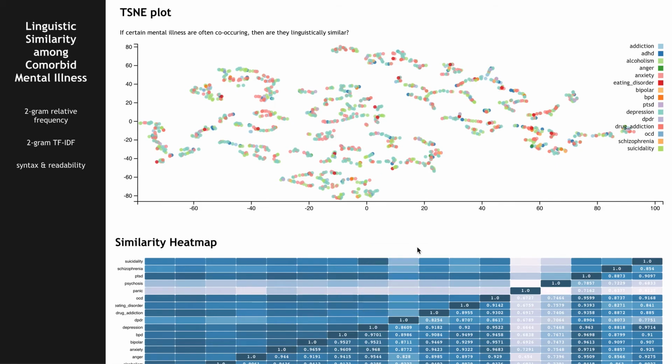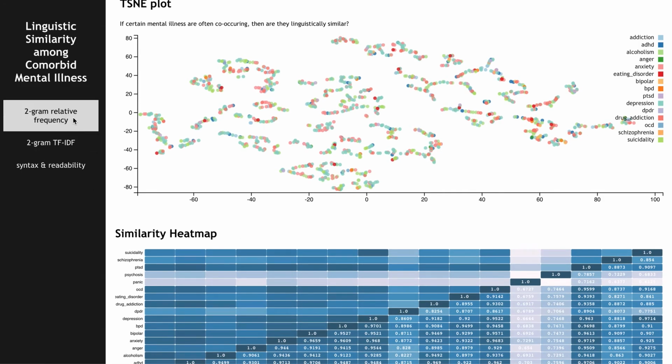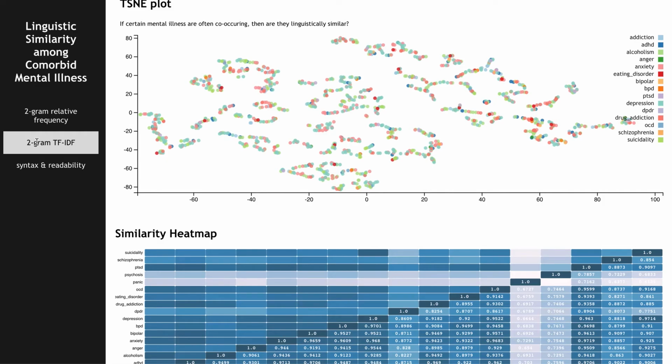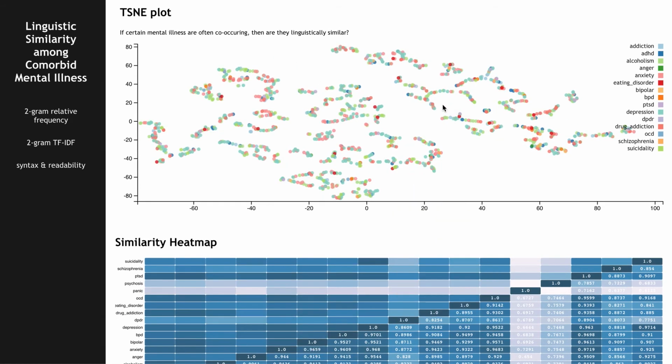So I try to visualize this. And the metrics I use for linguistic similarity are bigrams, term TF-IDF, and syntax and readability, which is like difficult words or what reading level it is. These are the three metrics. And this is a t-SNE plot. And these are the subreddits that I collected data from off of Reddit. And they were cleaned and